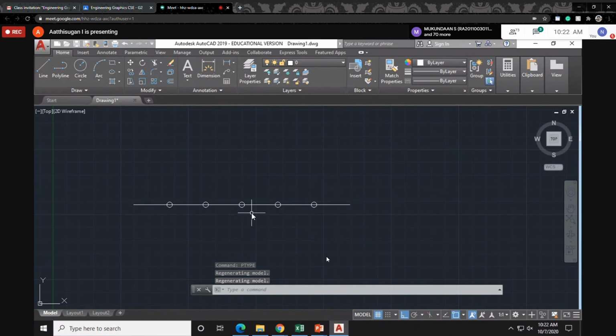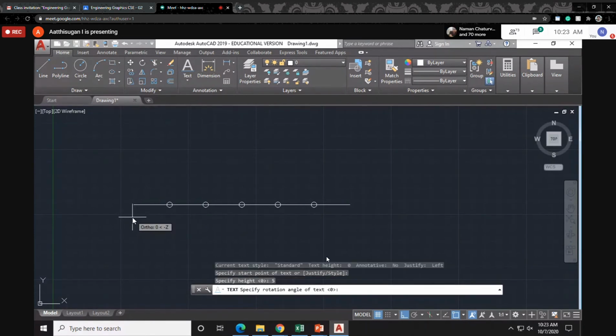This is the case they given, 5 divisions. Like this you can mark the numbering, because you know how to use text. Suppose here is a point, just read the command: start point, then height I can give 5 or 7, enter.